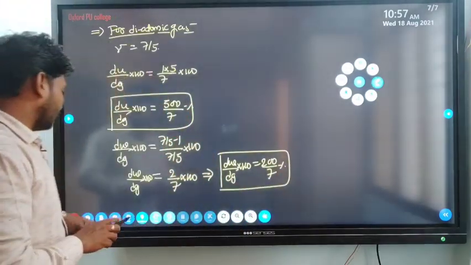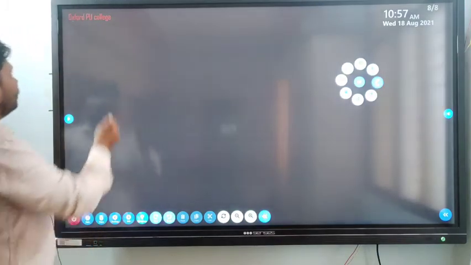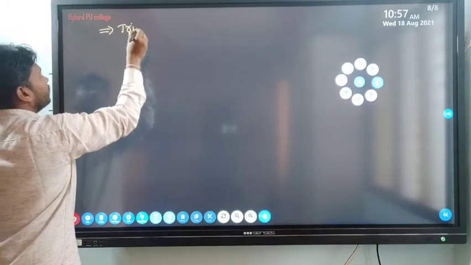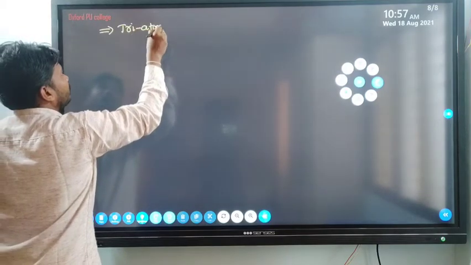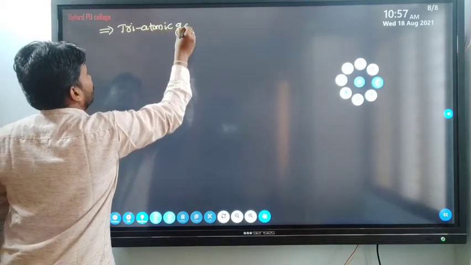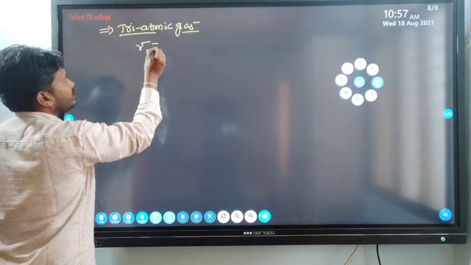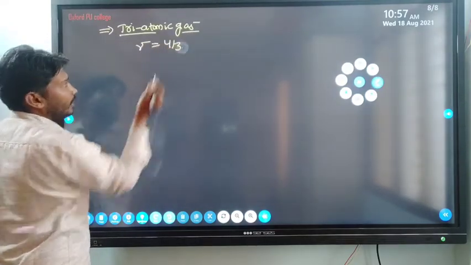Then for triatomic gas, look here, next one. In case of triatomic gas, the gamma value is 4 by 3.